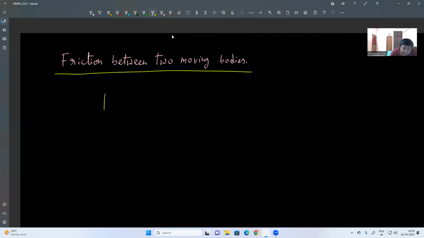Suppose we have two bodies. This is 4 kg. This is 2 kg. And friction between them is mu equal to 0.2. And the ground is mu equal to 0.